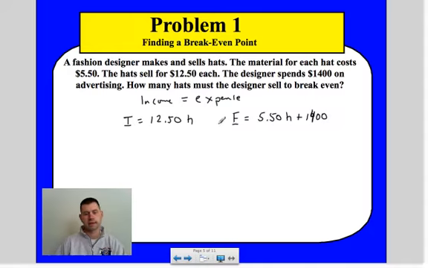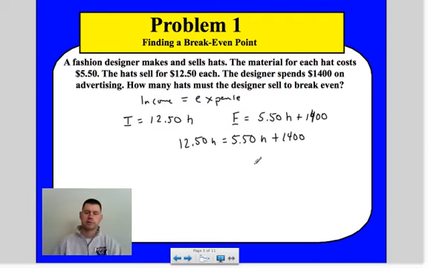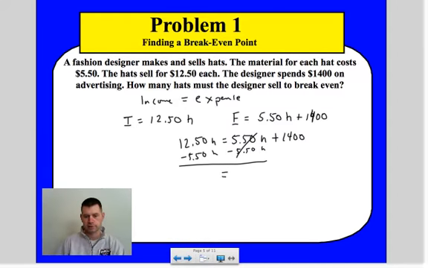So we want to know where we're going to break even. Well, it means where are those two equivalent. So we write $12.50 H is equal to $5.50 H plus $1,400. This was real easy because we were looking for a break-even type of problem, so we just set them equal to each other. It's kind of the substitution method. Subtract $5.50 H from both sides, and that cancels. We get $1,400.